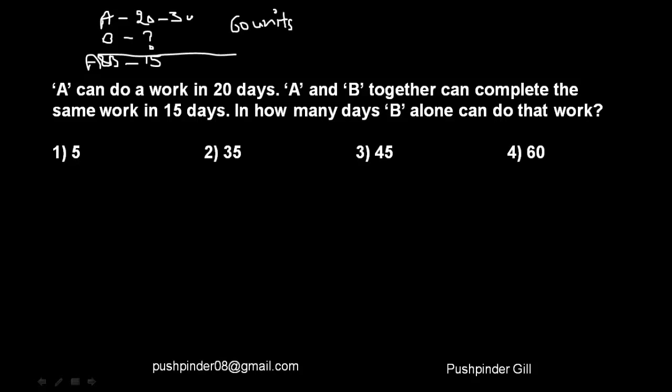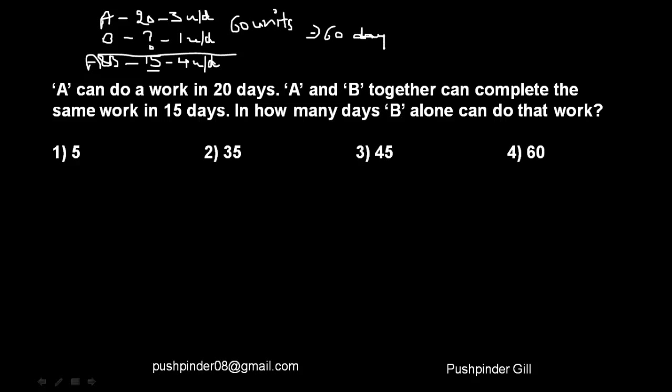That means he's finishing 3 units every day, right? Similarly, A and B together are able to finish the job in 15 days and the work is of 60 units. That means they're able to finish 4 units every day. So since A is able to finish 3 units every day, and A and B are able to finish 4 units every day, that means B must be finishing 1 unit every day, so that this 3 plus 1 adds up to 4. Now since B is able to finish 1 unit every day and the job is of 60 units, that means he must be taking 60 days to finish the job.